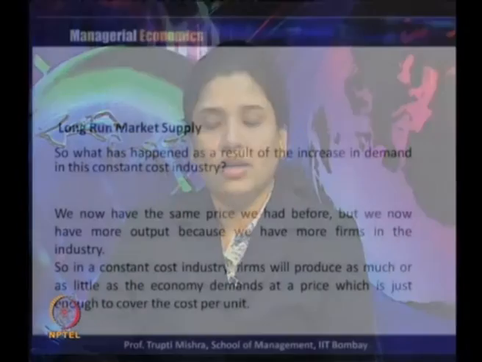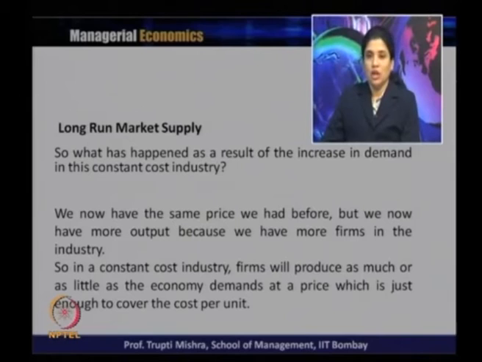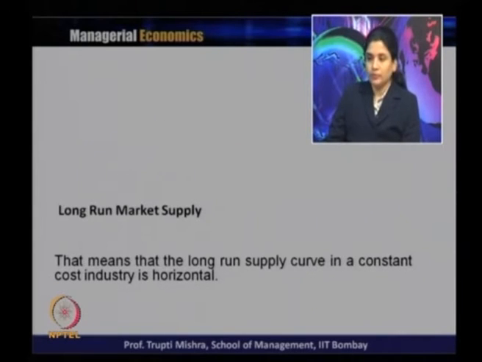So what has happened as a result of an increase in demand in the constant cost industry? We now have the same price we had before, but we have more output because there are more firms in the industry. In a constant cost industry, firms will produce as much or as little as the economy demands, at a price which is just enough to cover the cost per unit. They will not produce more than that because it is a constant cost industry.